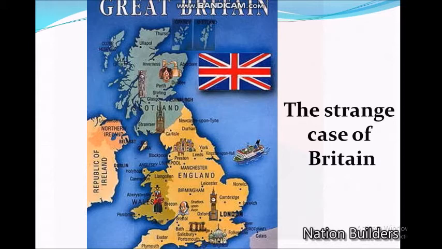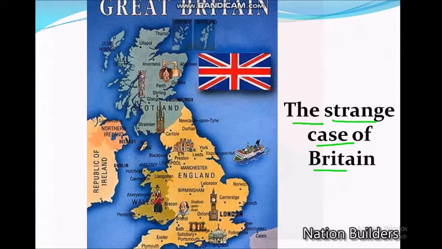The strange case of Britain. Till here, you have understood the unification of Germany and how Italy unified. In this part, you are going to see the unification of Britain, how it took place. That we are going to see.